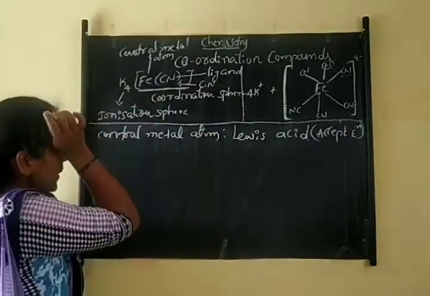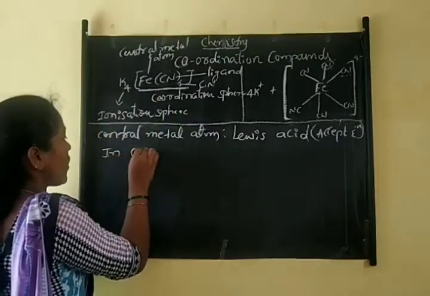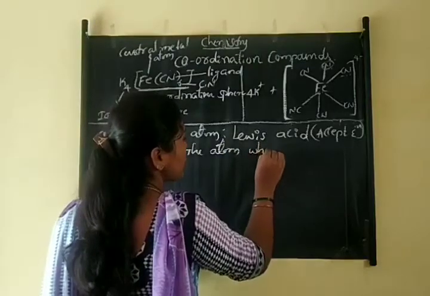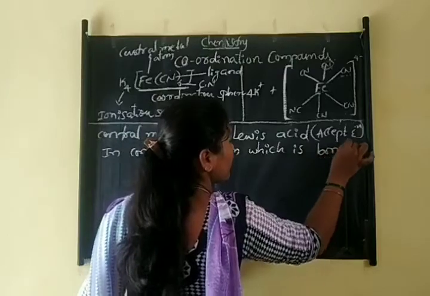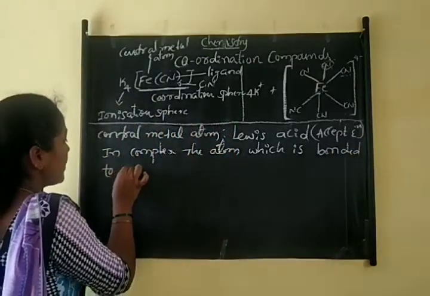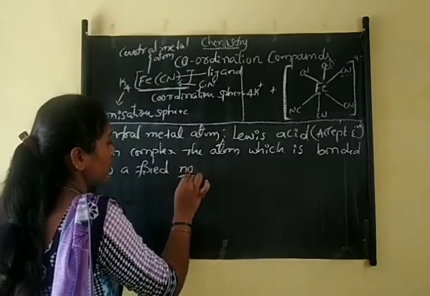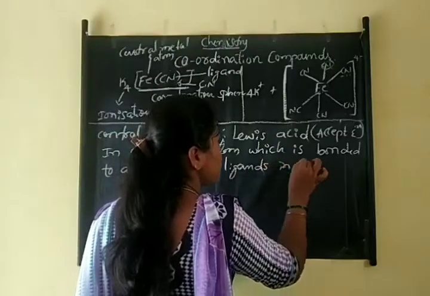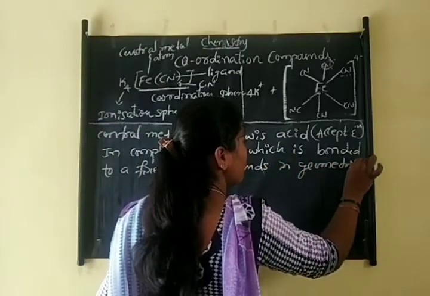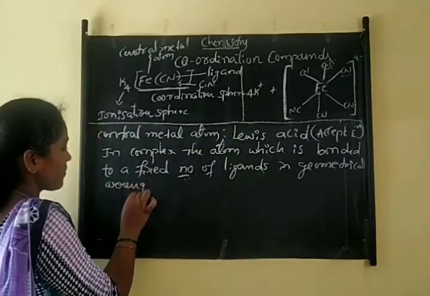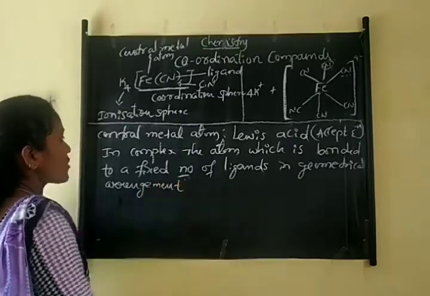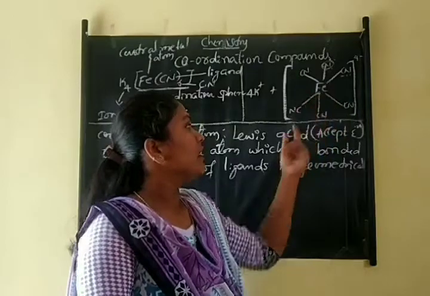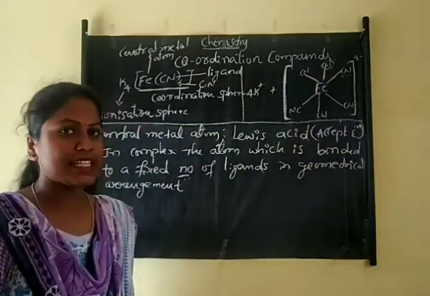Now let us look at the definition. The central metal atom in a complex is the atom which is bonded to a fixed number of ligands in a geometrical arrangement.